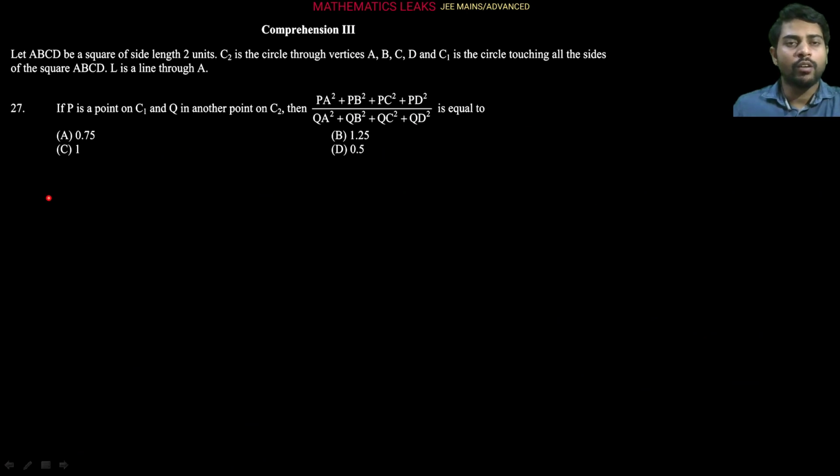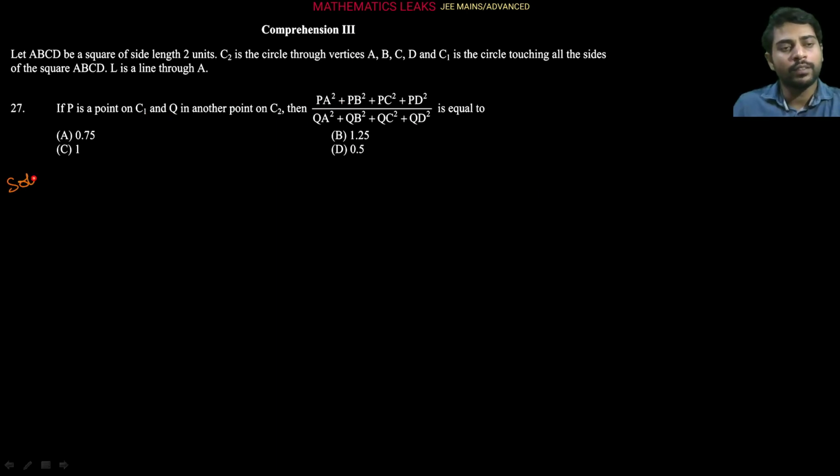The next question is also given from comprehension. The comprehension is: let ABCD be a square of side length 2 units, C2 be the circle through vertices ABCD, and C1 is the circle touching all the sides of the square ABCD. L is a line through A. So the first question is, if P is a point on C1 and Q is another point on C2, then the value of this given quantity.